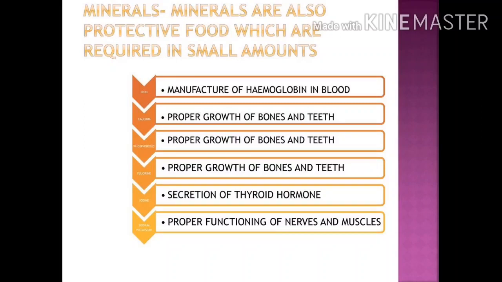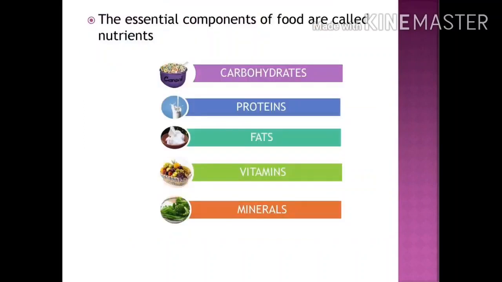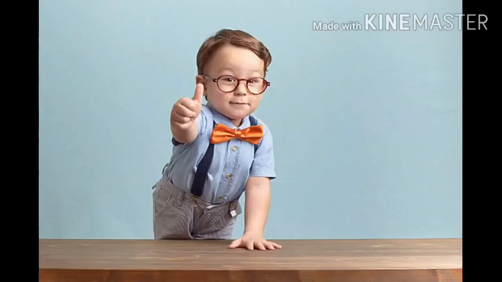So these are all about carbohydrates, fats, proteins, vitamins and minerals. All these nutrients we should take in a balanced way, and that is called a balanced diet. So that we will see in the next topic. Okay students, so all of you understood these 5 types of nutrients.